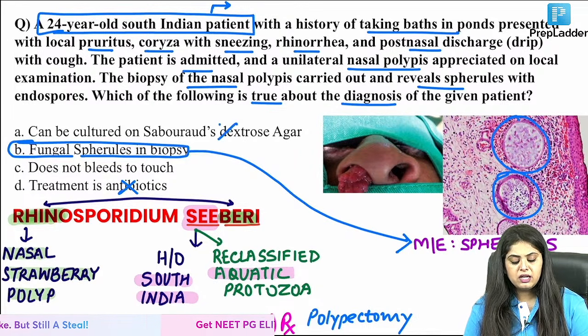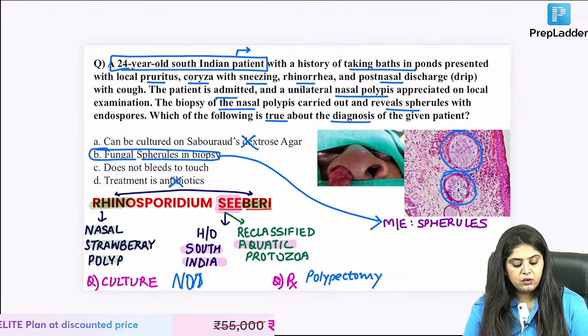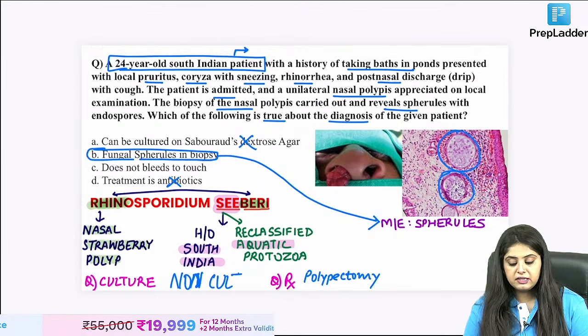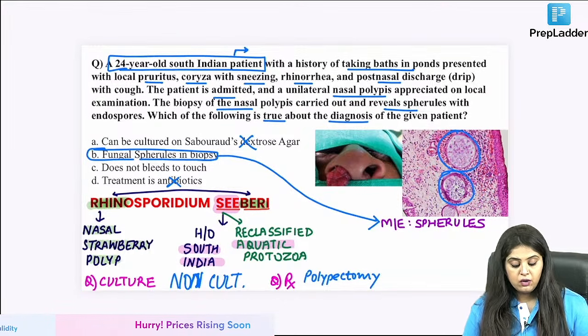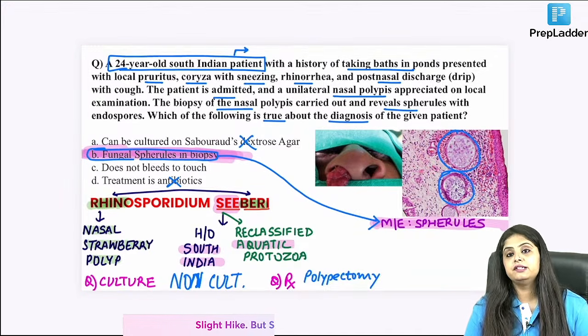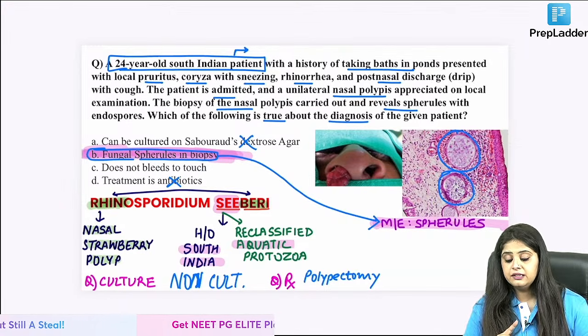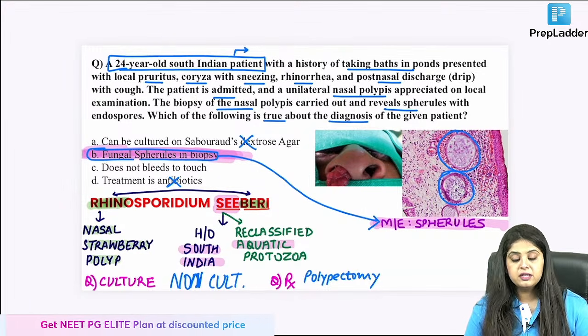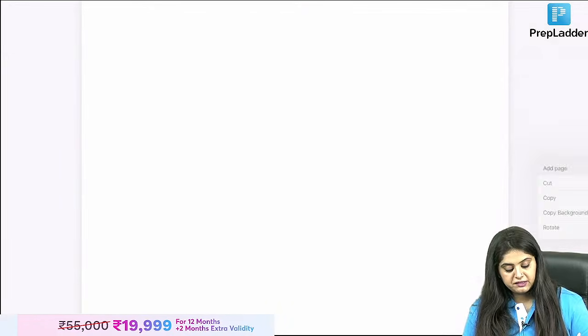So ma'am, can't you culture it on SDA because it's a fungus? No. Please remember, this is a non-cultivable organism. I think everyone knows this. There are non-cultivable organisms. This is why the biopsy is done and then you get to see the spherules. That is how you do the diagnosis. You don't do diagnosis on SDA. This is a non-cultivable organism. Okay with everyone? Coming back to what someone asked me, I will take a separate slide and answer it.